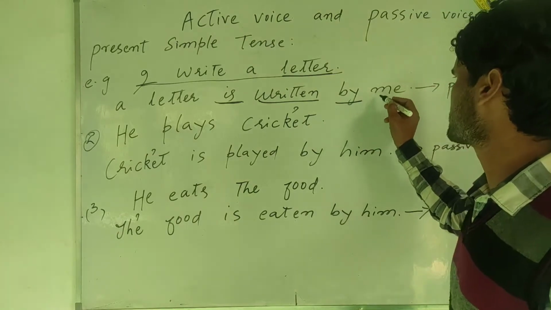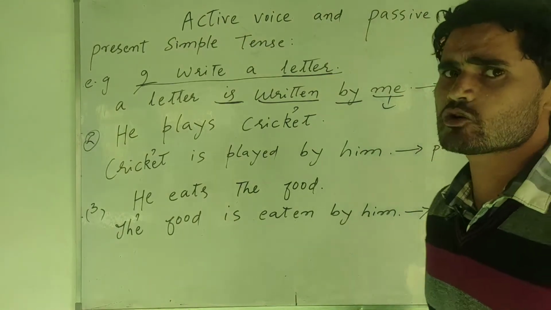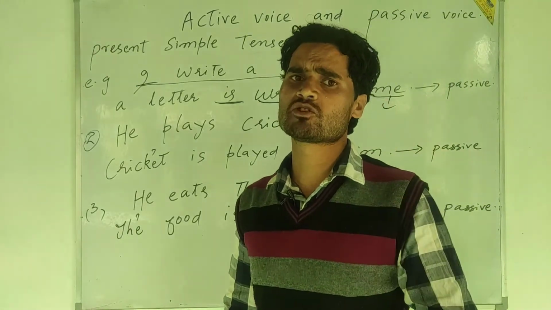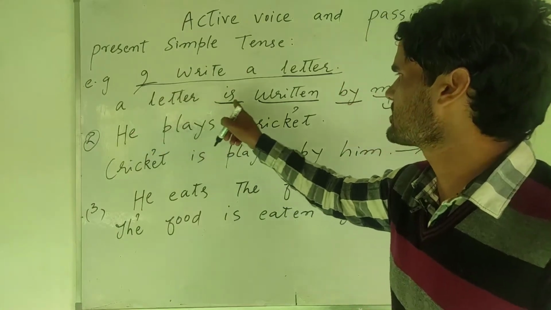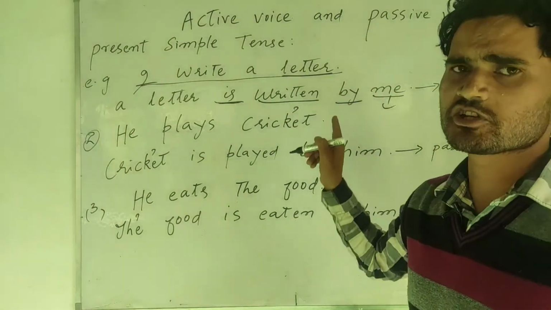Here, by is a preposition, and it must be followed by the objective form of pronoun. Objective pronoun. It should not have been like this: a letter is written by I. No, it is wrong.